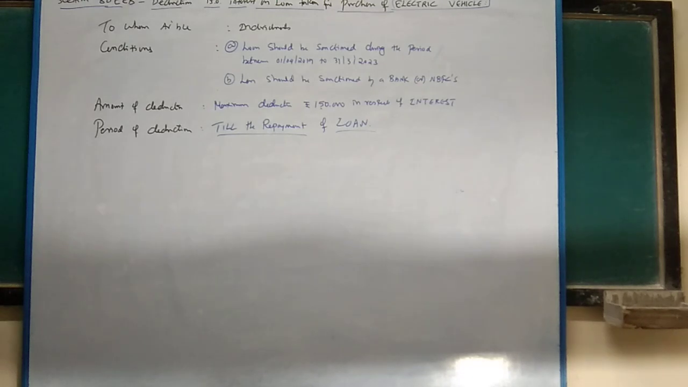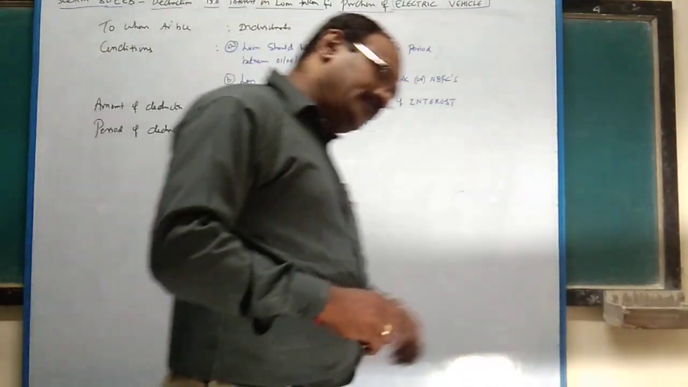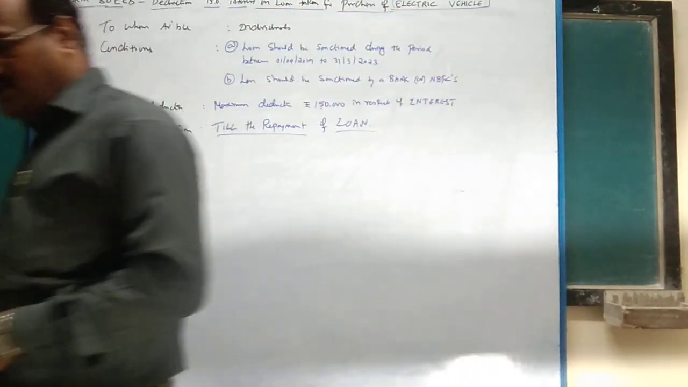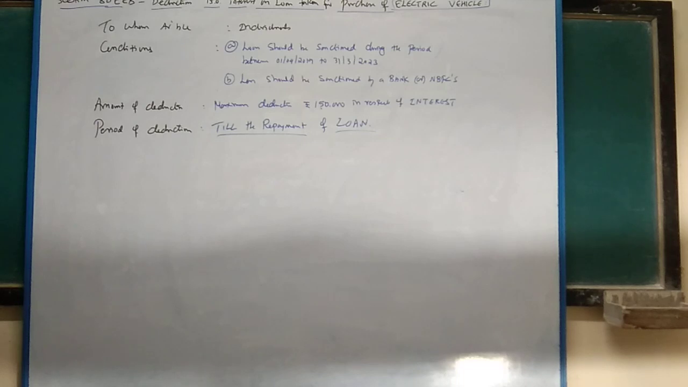Next we are going to take up 80GG, GGA, GGB, then 80RRB, QQB, 80TTA, TTB, 80U. So these are the sections we are going to take up in upcoming classes. Okay, bye.